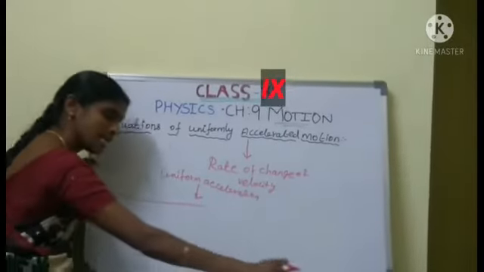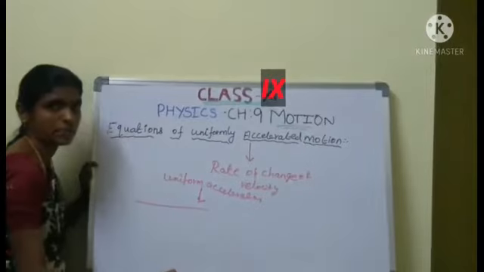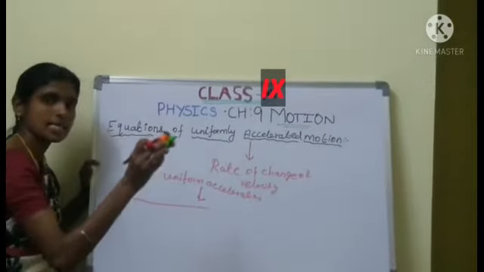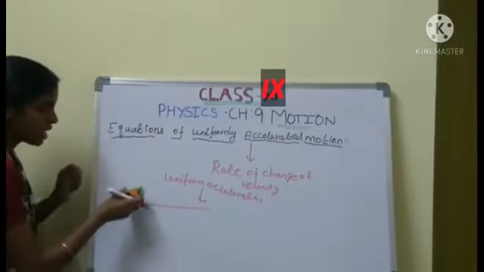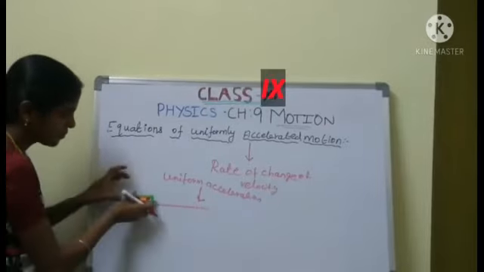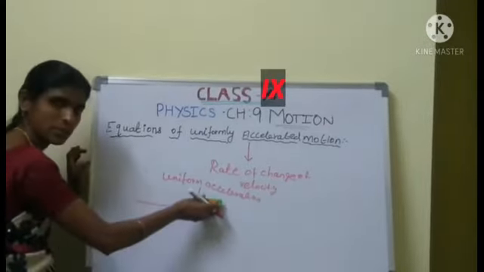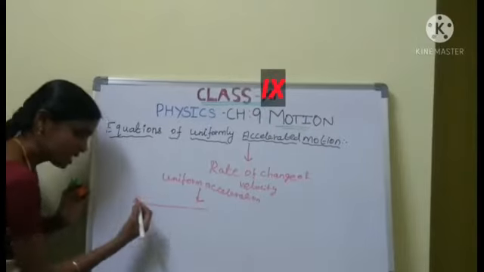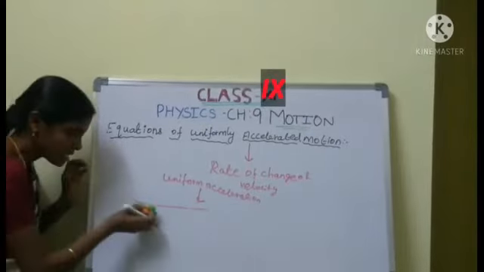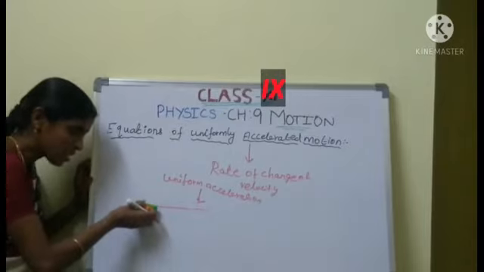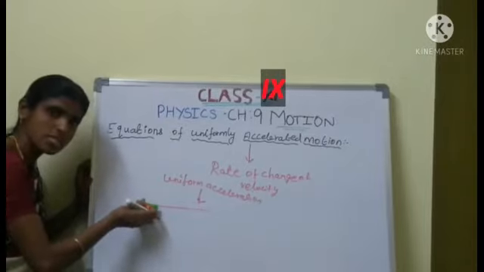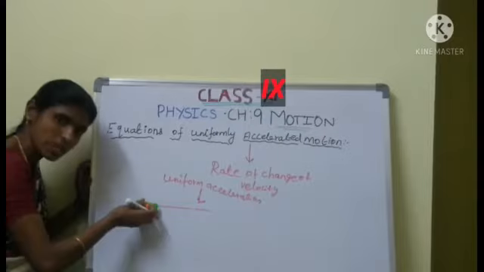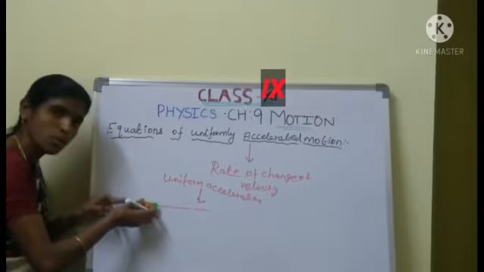Now see here, let us consider one object, a car. The car is starting from here to here. At 0 seconds, this is the initial point of the object. The car is starting at rest. Now the car starts moving.